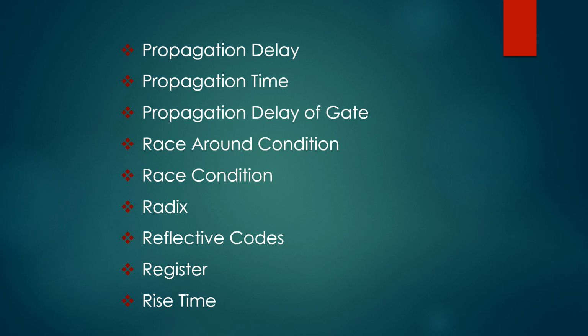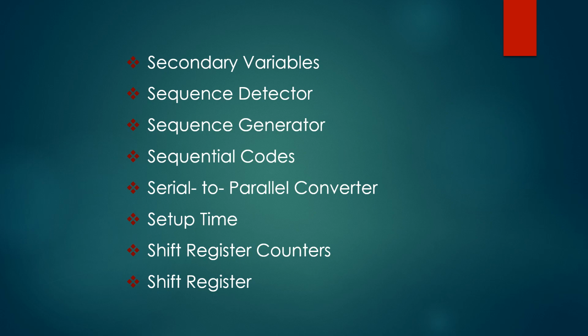Next one, rise time. The time required to change the voltage level from 10% to 90% is known as rise time, and it is represented as TR. Next one, secondary variables. The present state and next state variables in an asynchronous sequential circuit are called secondary variables. Next one, sequence detector. The desired sequence can be detected using a logic circuit called a sequence detector.